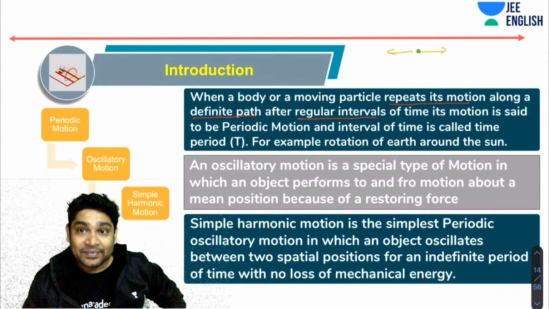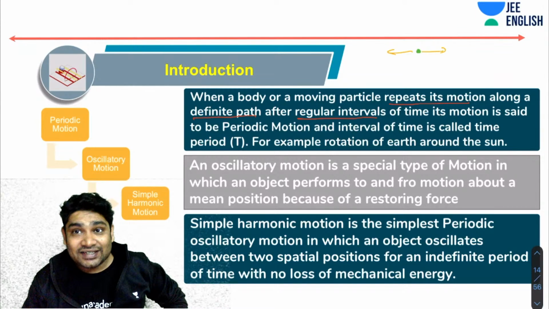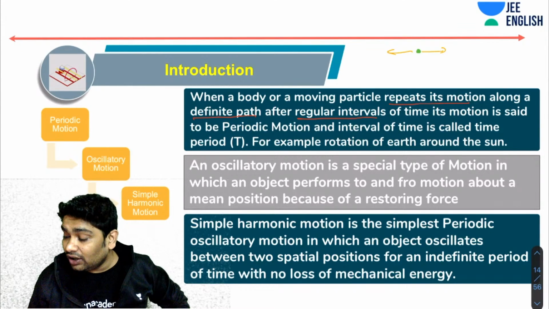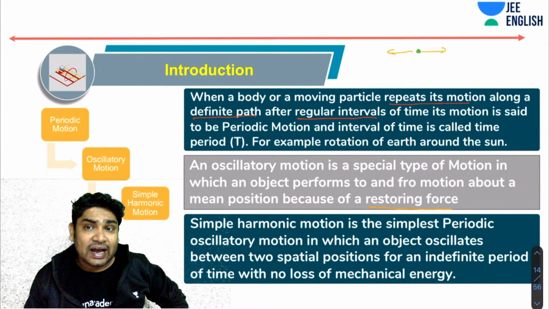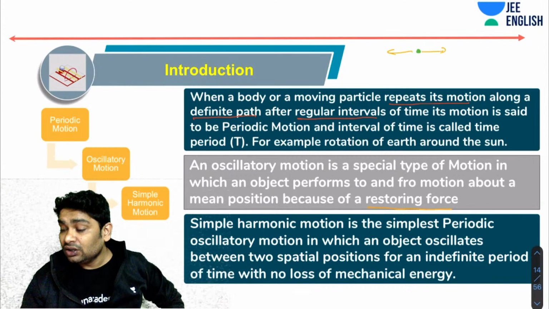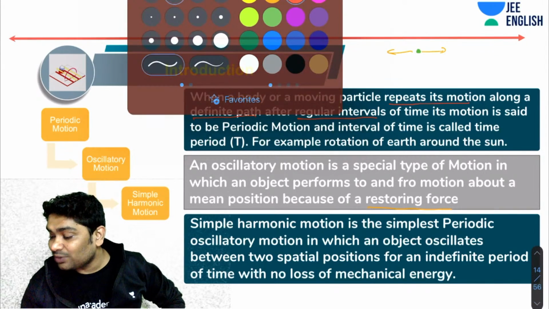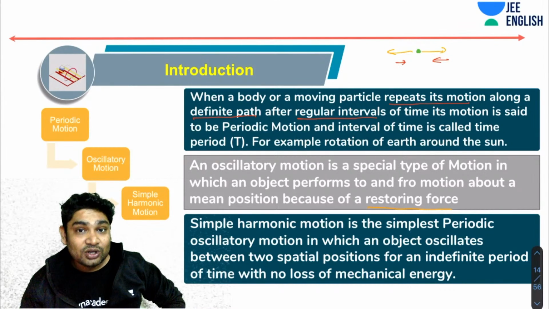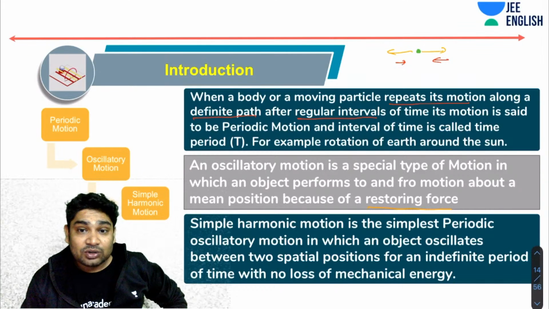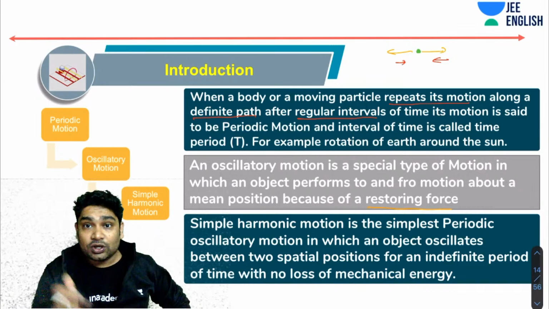Now, why will a to and fro motion about a mean position happen? It will always happen under the influence of something which we call a restoring force. There has to be a force that will always try to pull this thing towards the mean position. Whenever it is going in this direction, the force has to be in this direction. Whenever it is traveling in this half, the force has to be in this half. Such a force is called a restoring force. So a restoring force will ensure that anything performs an oscillatory motion.